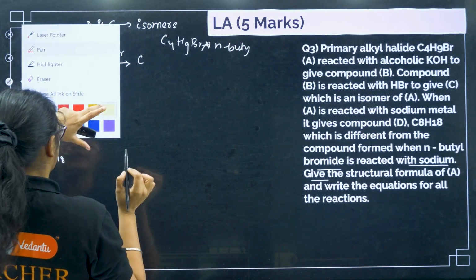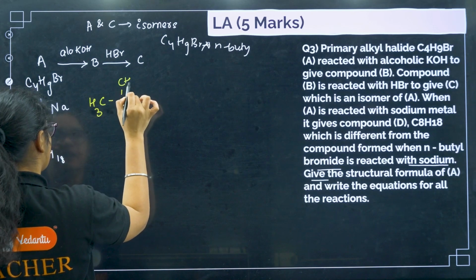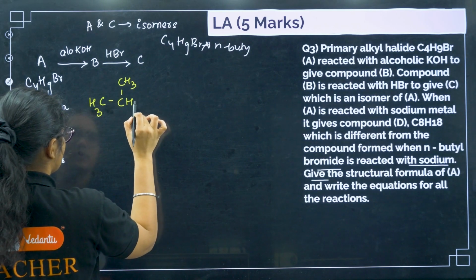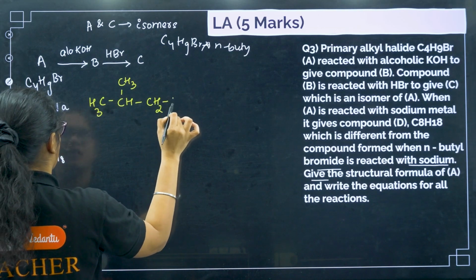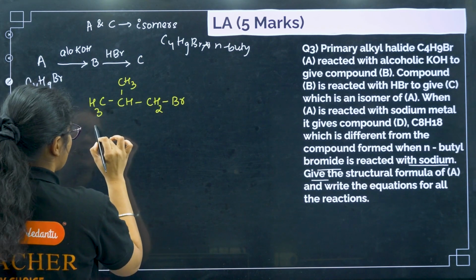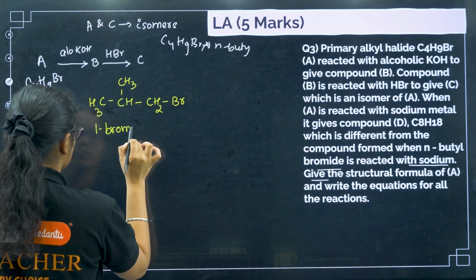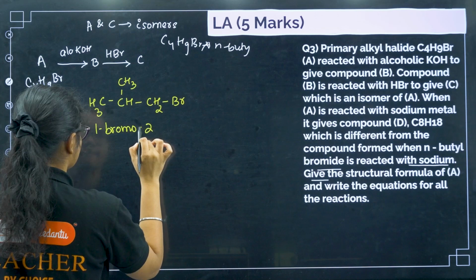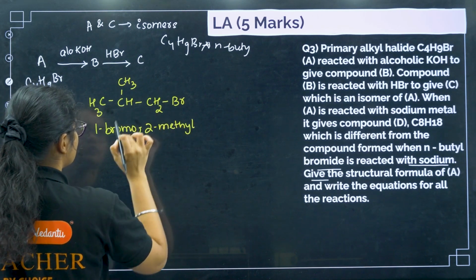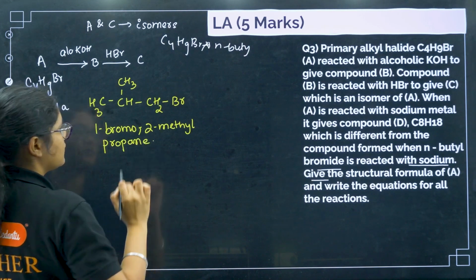So let me take it like this, CH3, CH, CH2 and Br. I can take this as A, suppose. So what is this one? 1-bromo-2-methylpropane, right?